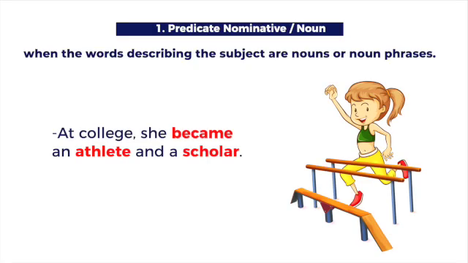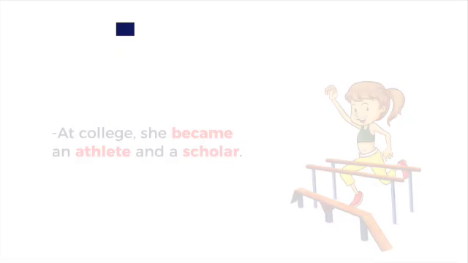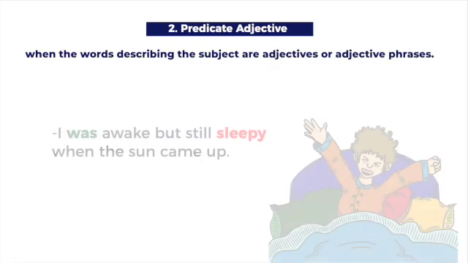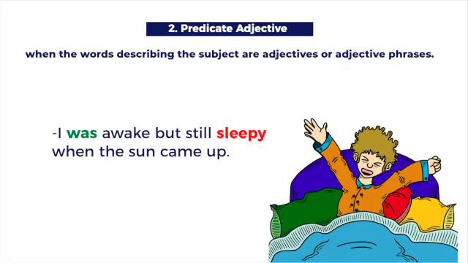At college, she became an athlete and a scholar. 2. Predicate adjective. When the words describing the subject are adjectives or adjective phrases. I was awake but still sleepy when the sun came up.